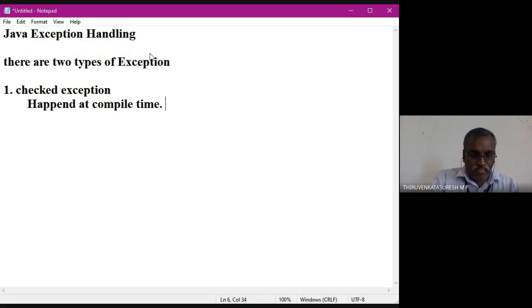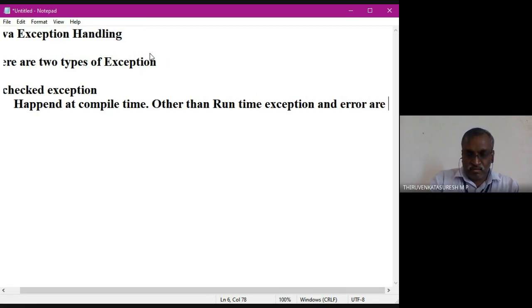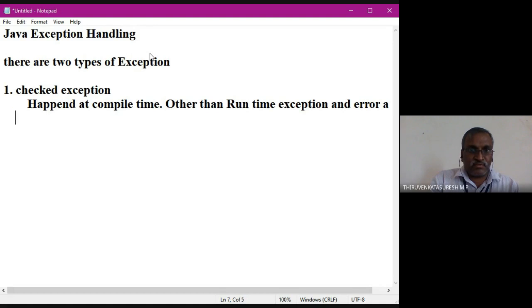In Java, other than runtime exception and error, everything is a checked exception. Then the other is unchecked exception.